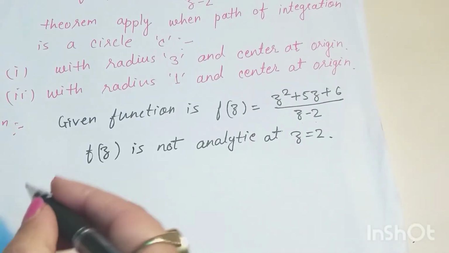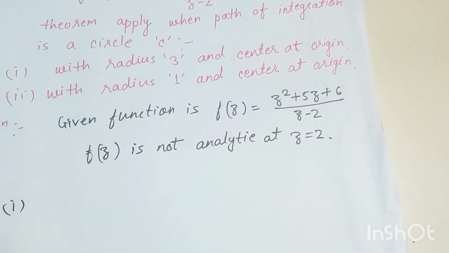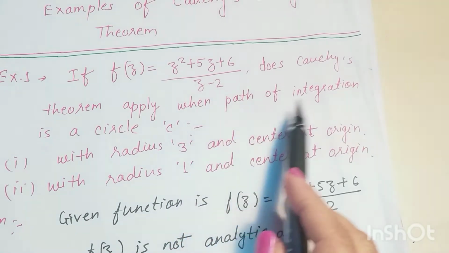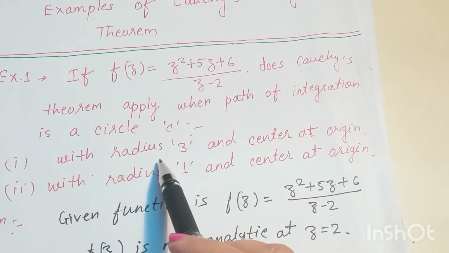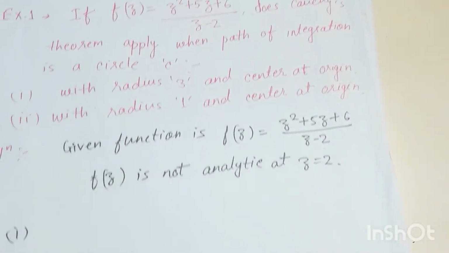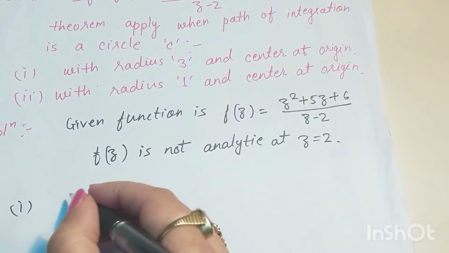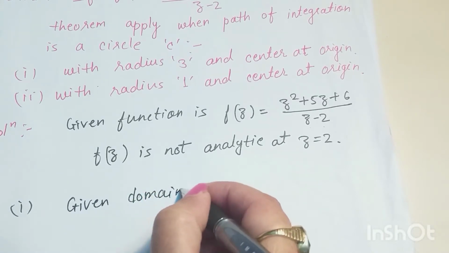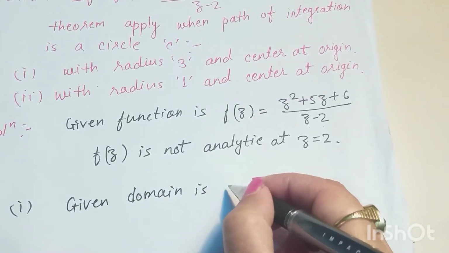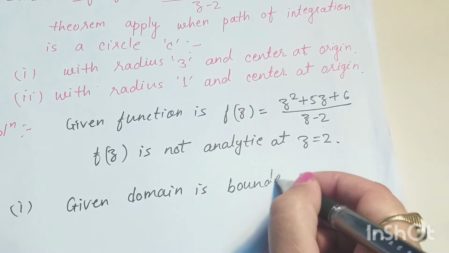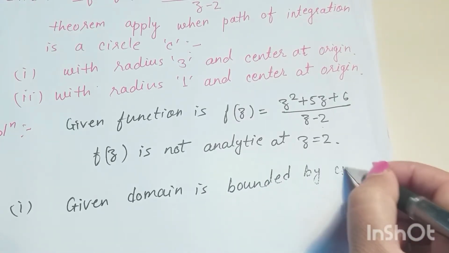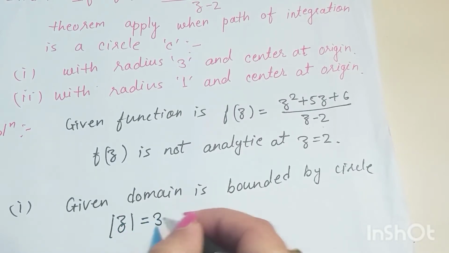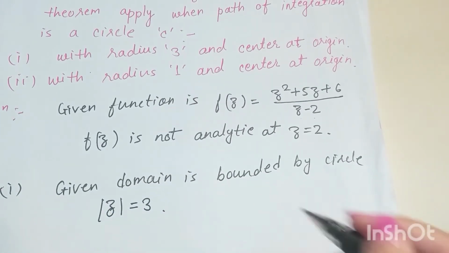Now we take our first case. In the first case, the path of integration is a circle C with radius 3 and center at origin. So the given domain is bounded by the circle |z| = 3.